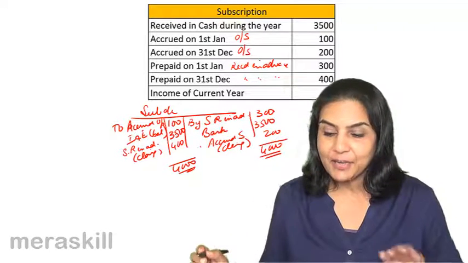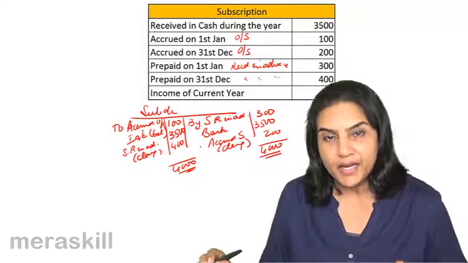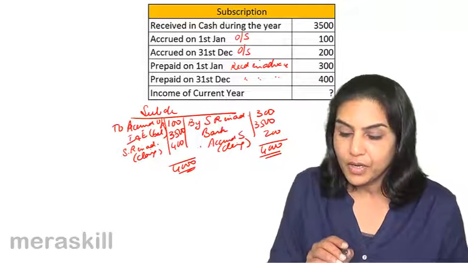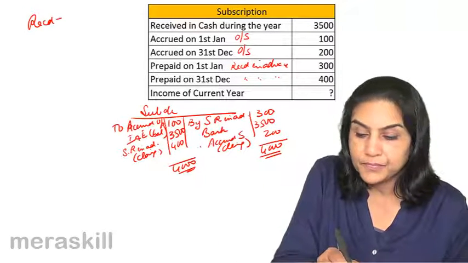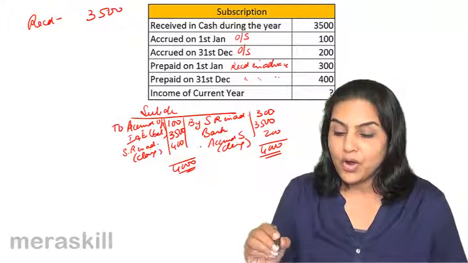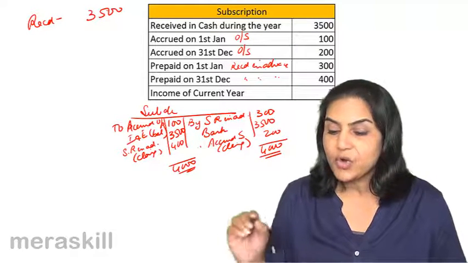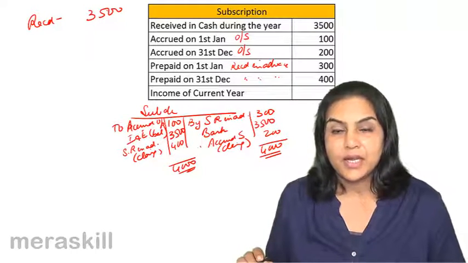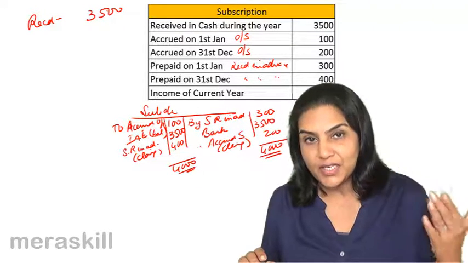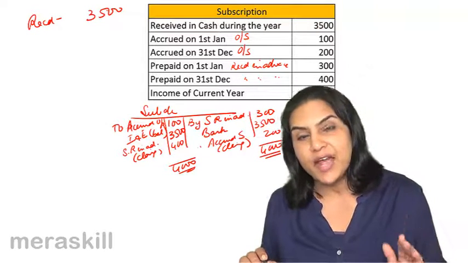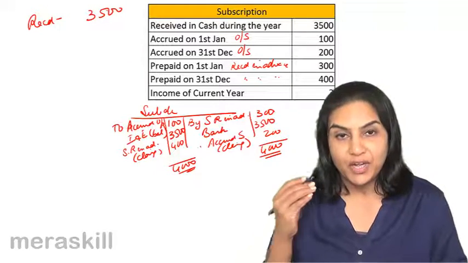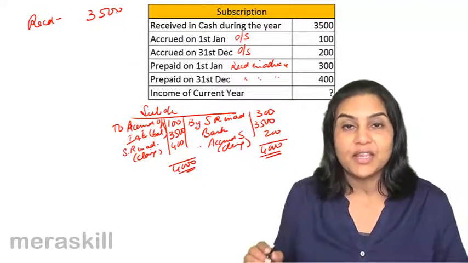We can do this in a statement way also, logically, without preparing an account. If we were to think it through, let us just try if that can be done. Received 3,500. Now, opening outstanding was 100. That means this was an income for last year and it was not being received as at the end of last year. So this is actually 100 rupees income for last year. It must have been received in the current year.